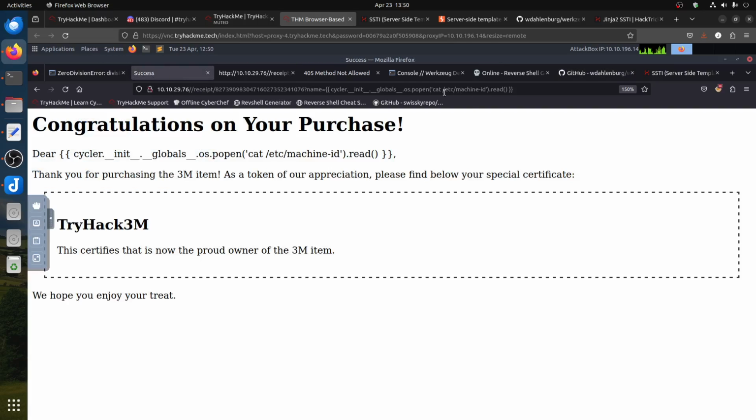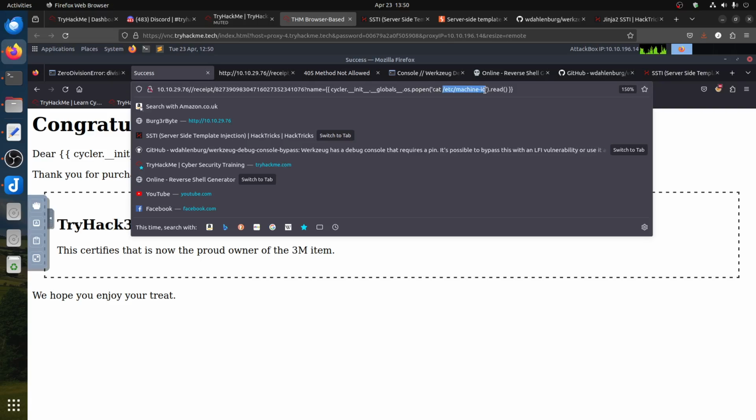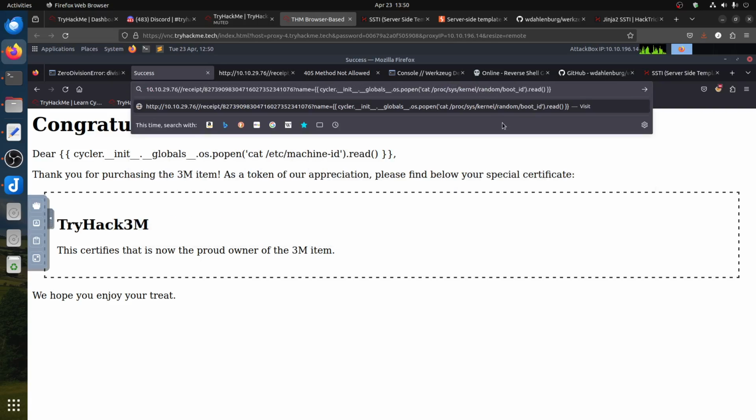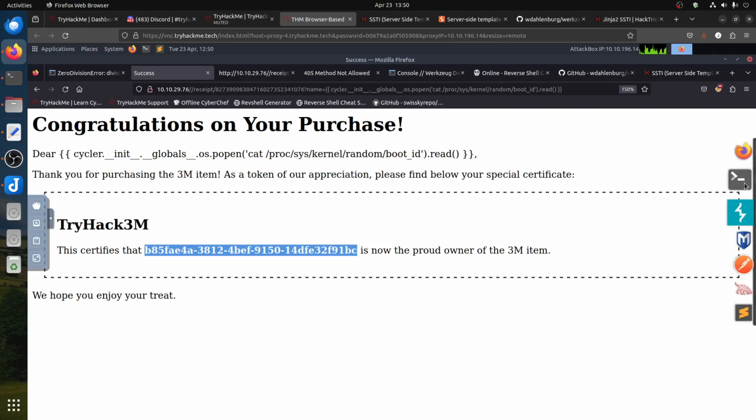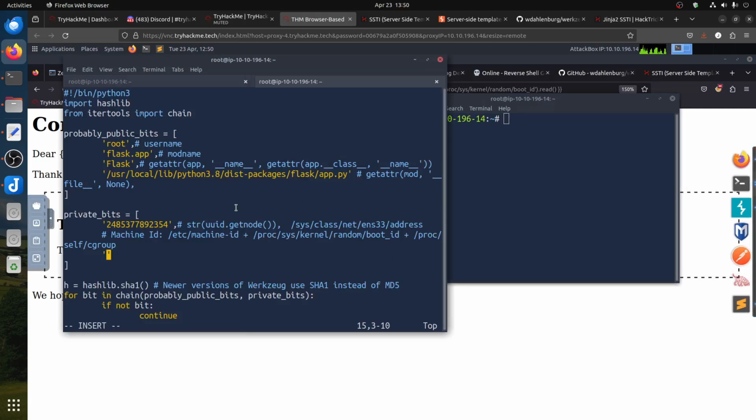Let's get that file, so we can cat that one. And then we have the first one. So we can put the first one, and then we need the proc. Now we got that one, so we need this one.